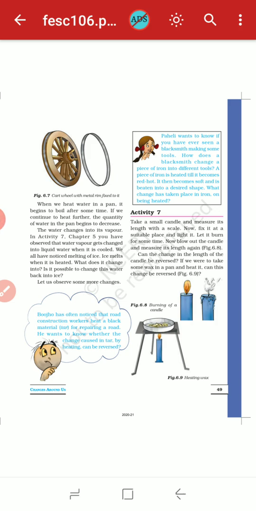So, dear children, as you know, we have already started our activity number 7. So, let's take a look at it again. The activity 7, what we have done.